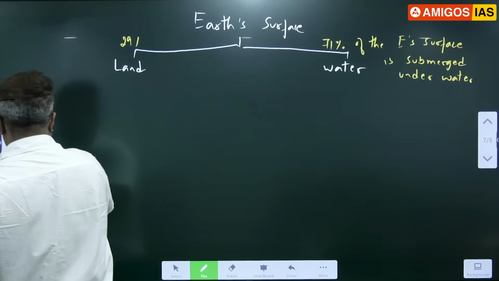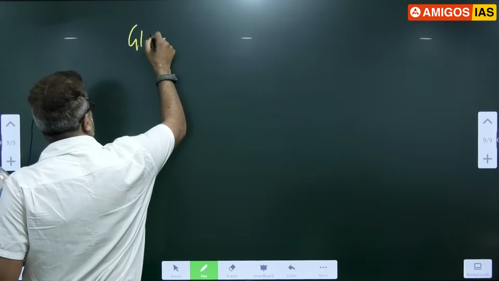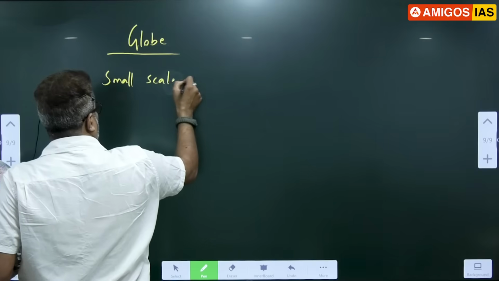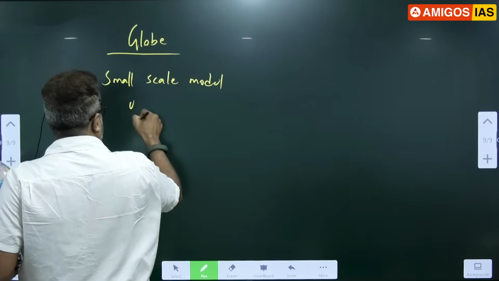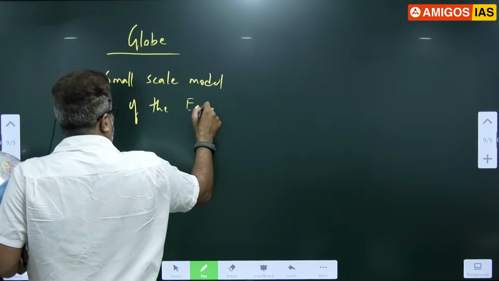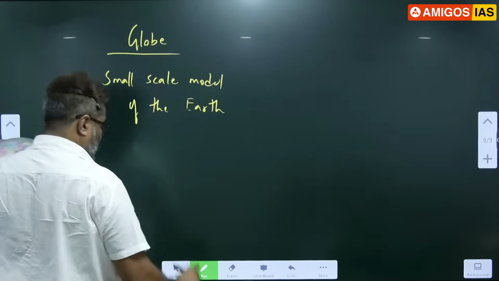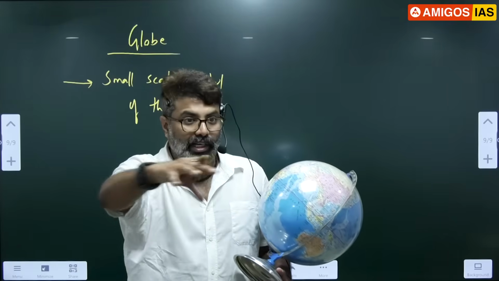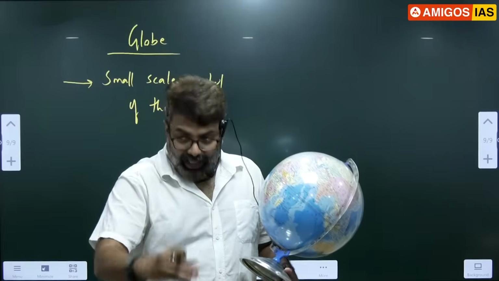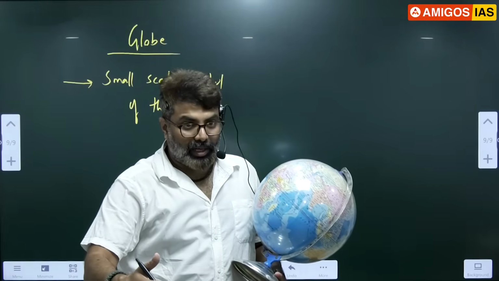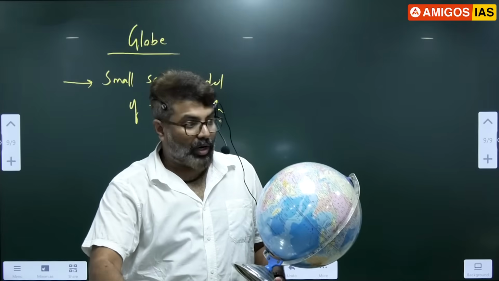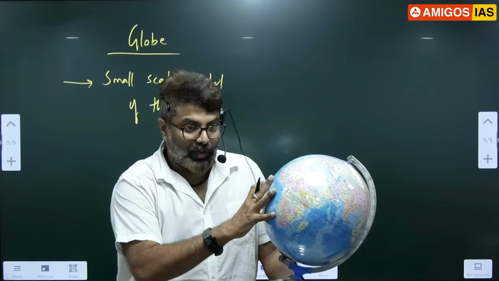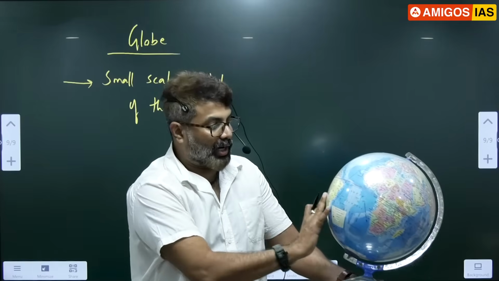I'll come back to this. Please wait. Let's write that. Globe is very important. Please write: Globe is a small scale model of the earth. Have you seen outside there are so many small models of toys, JCB toys? You would have seen kids playing with them. It looks exactly like a JCB, but it's a small scale model. So what is a model? A representation of reality. Showing this, I can tell you, earth looks like this.